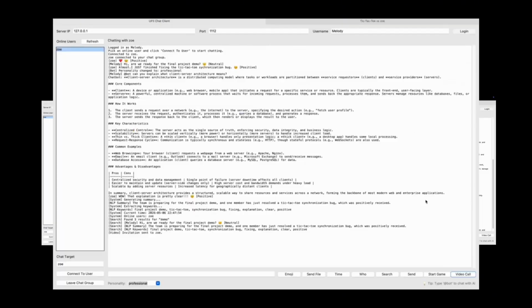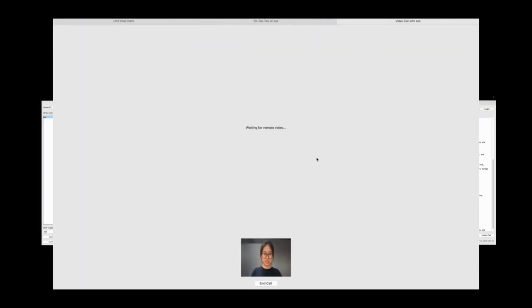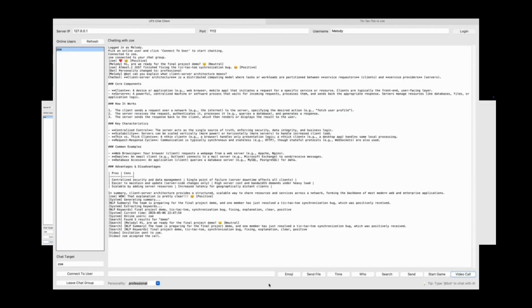Two users can synchronize gameplay through the server in real time, demonstrating how distributed systems maintain consistency between multiple clients. Finally, we added video communication features. Users can send video call invitations, establish peer communication through separate media servers, and exchange real-time video. This makes the system closer to a real-world communication application rather than a simple messaging program.